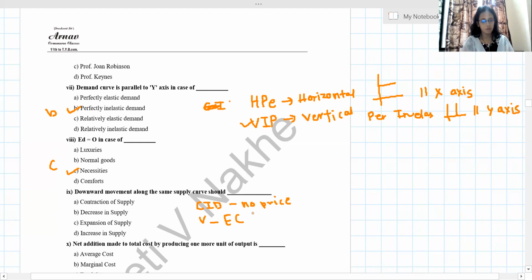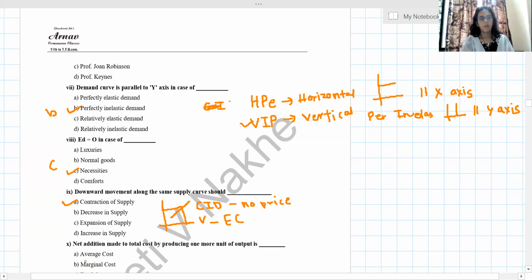Same supply curve means they are talking about, see, it will look like this. The answer is contraction, because they are saying that it is downward movement.